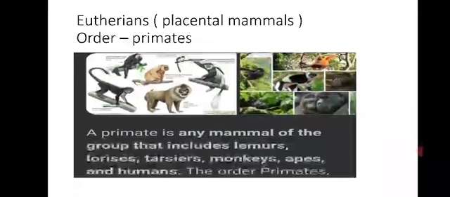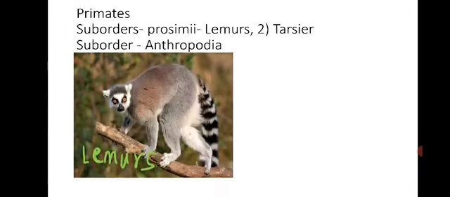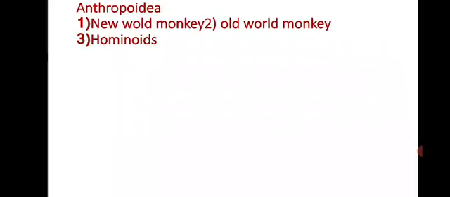Then eutherians, placental mammals, primates. A primate is any mammal of the group that includes the lemur, loris, tarsier, monkey, and apes. The primates are again divided into the suborder Prosimii, with different examples, that is the lemurs and tarsiers, and the suborder Anthropoidea, divided into the New World monkey, Old World monkey, and hominoids.